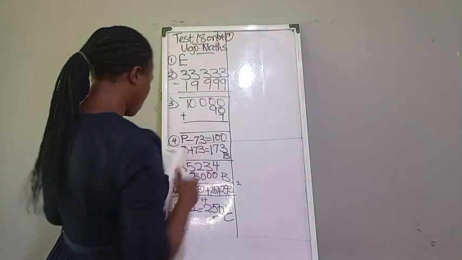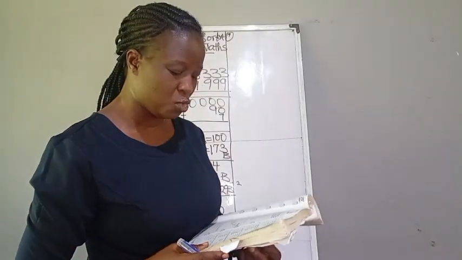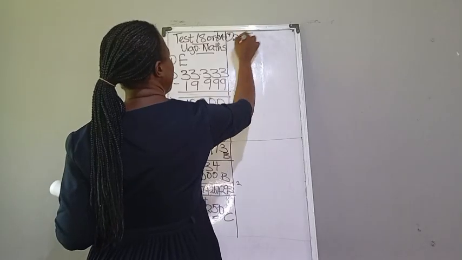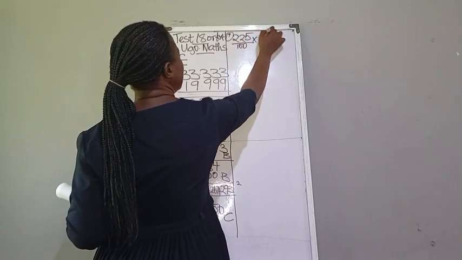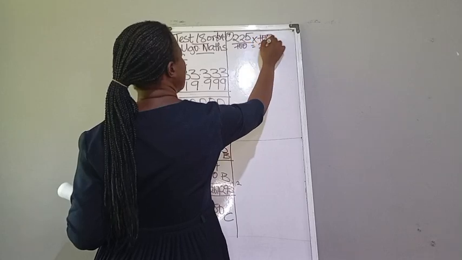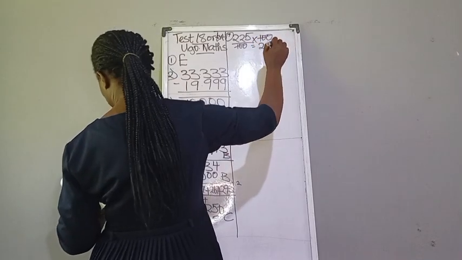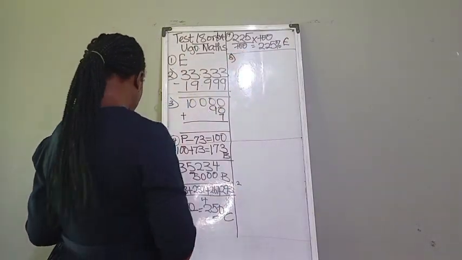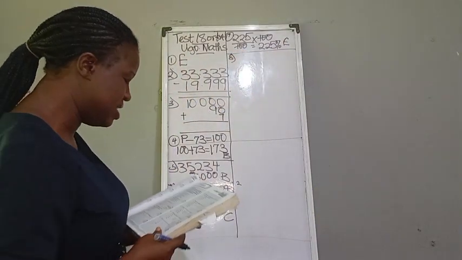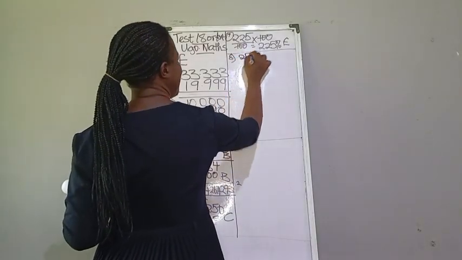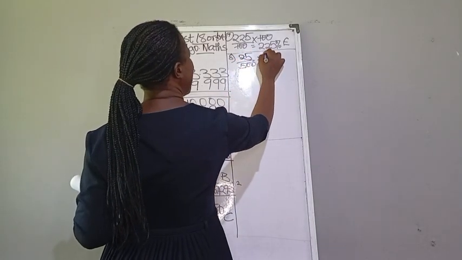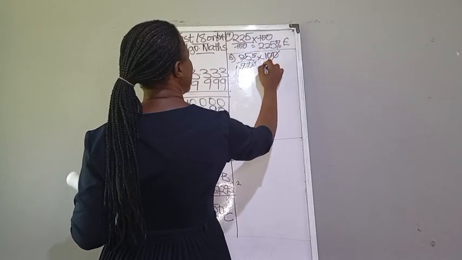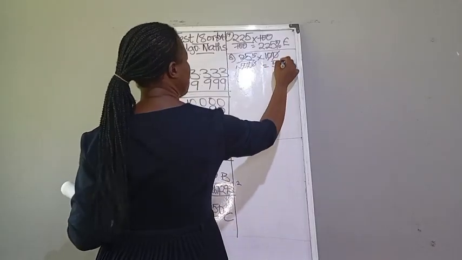So now to question number 7. Express 2.25 as a percentage. Whenever you hear the word percentage, 2.25 over 100 times 100. This 100 takes care of this, so we have 225%. So we have that as option E. Number 8 question. What percentage of 500 is 25? So that will be 25 over 500 multiplied by 100. This will take care of this. So 5 here 1, 5 here 5. So that is 5%. We have it as option A.